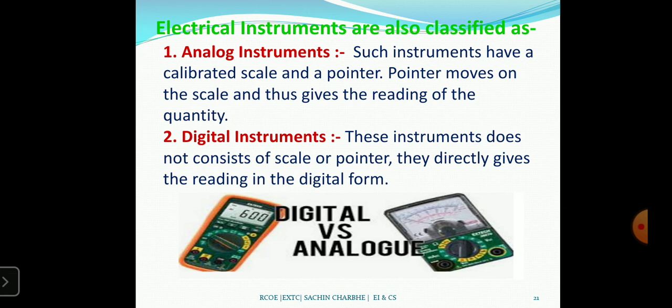Such instruments have a calibrated scale, and the pointer moves on the scale and gives the reading of the quantity. A digital instrument does not consist of a scale or pointer; it directly gives the reading in digital form. Digital information is in the form of discrete pulses or steps, utilizing a coding system and counting process. Digital instruments have higher resolution and high readability.